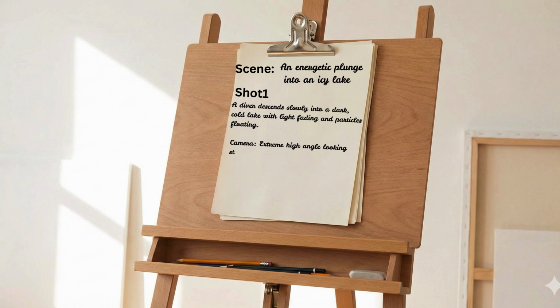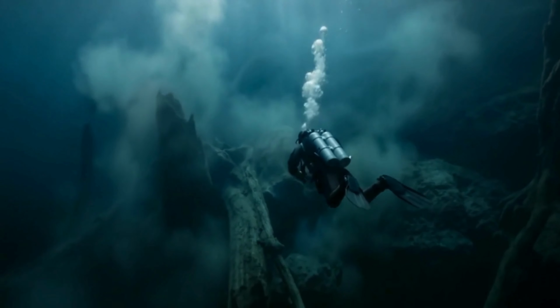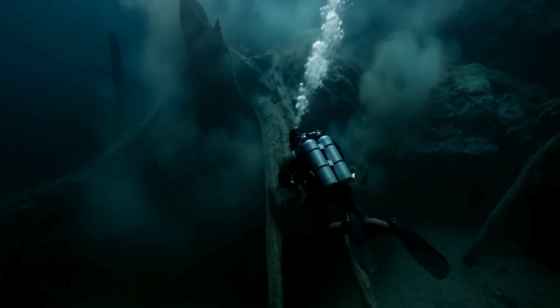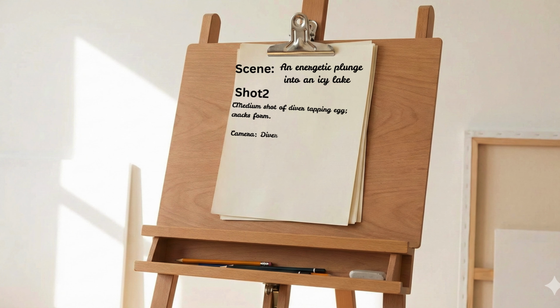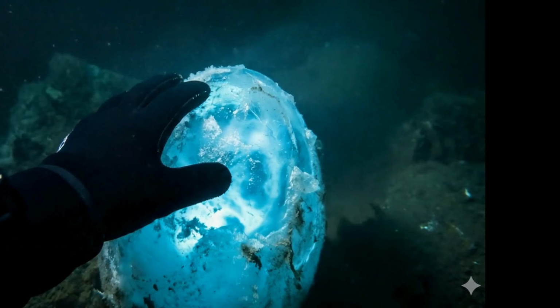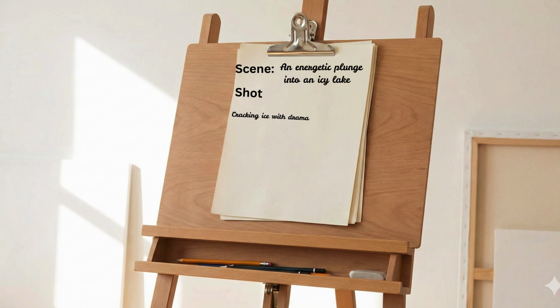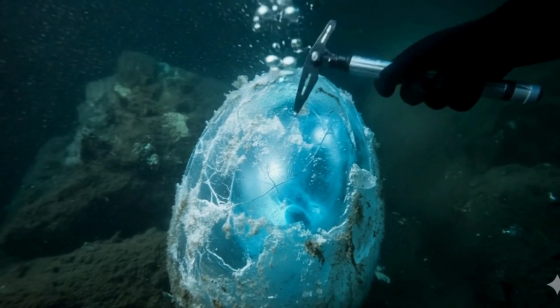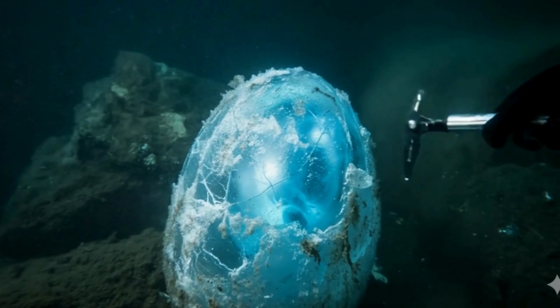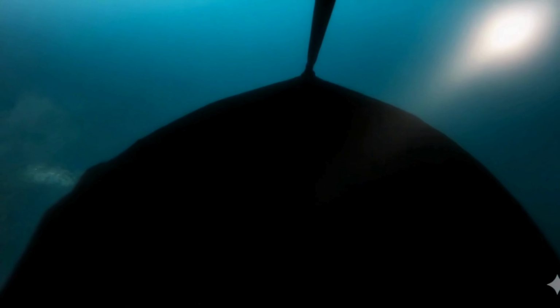Let's get started. The diver is deep in the cold lake, captured from an extreme high-angle shot looking straight down, appearing tiny against the vast, icy darkness below. The diver reaches out and touches the egg with slow, suspenseful hesitation, every movement charged with uncertainty and tension. The diver presses against the ice, cracking it with mounting tension, every break vibrating through the moment with sharp uncertainty.